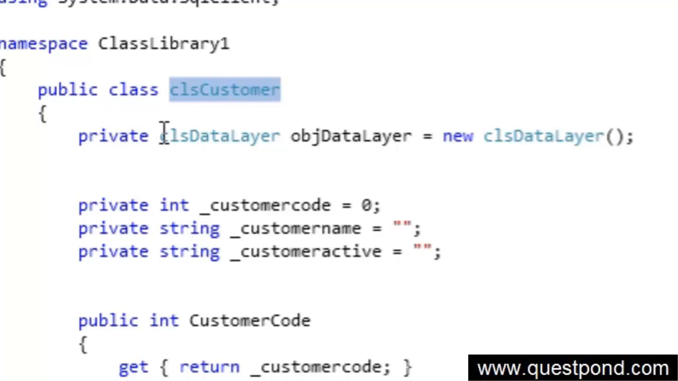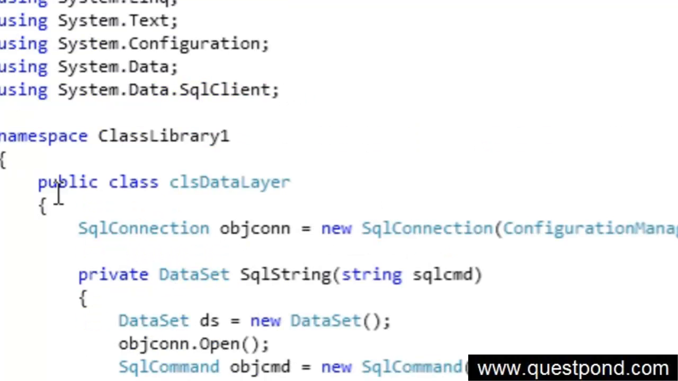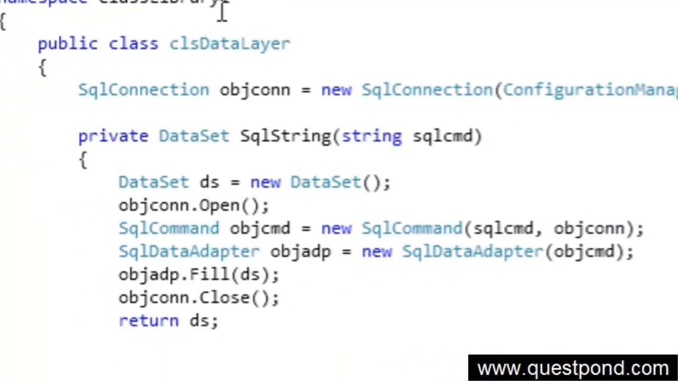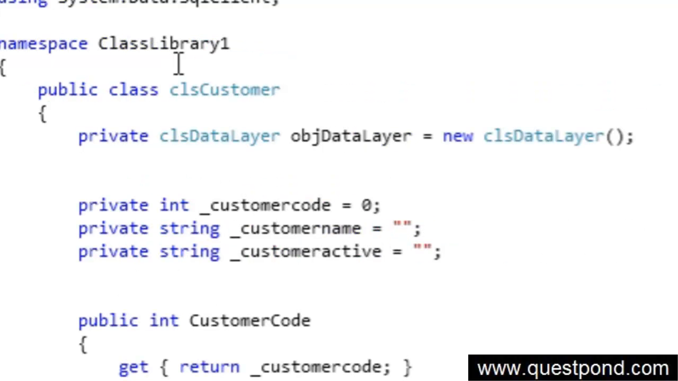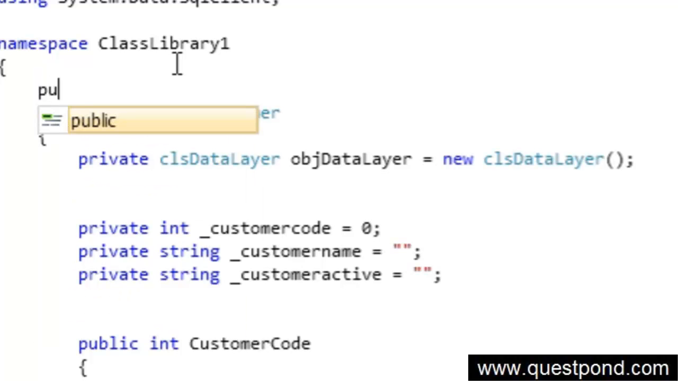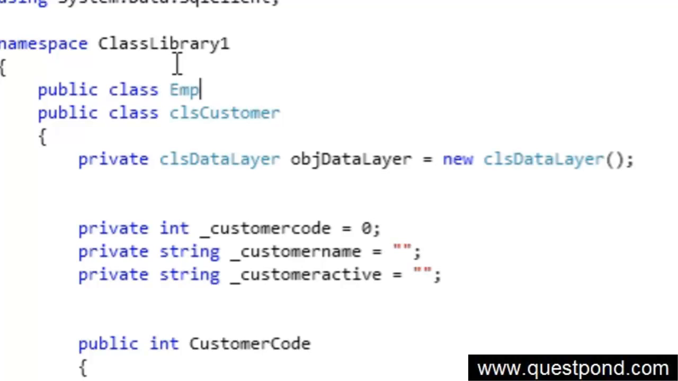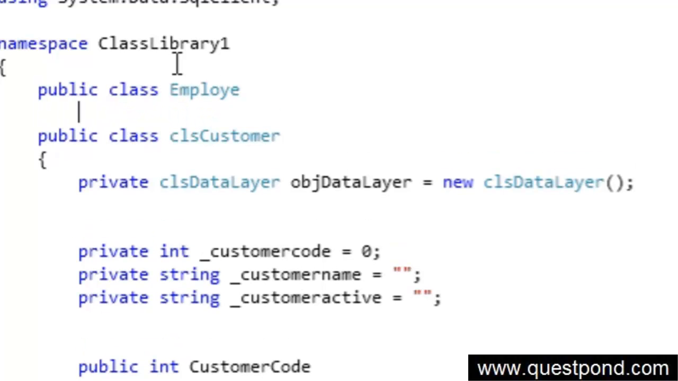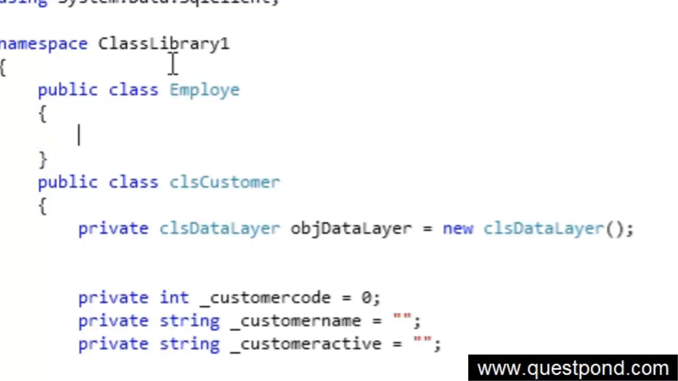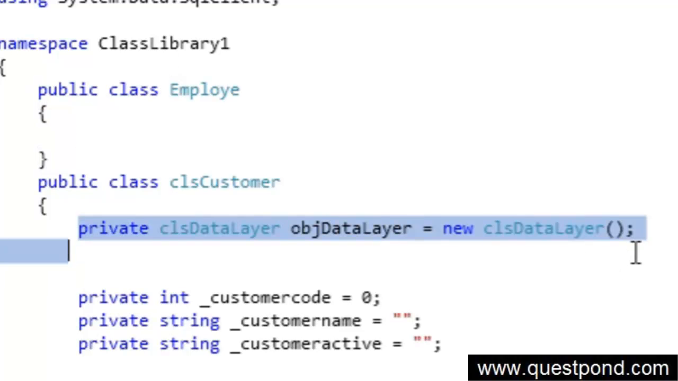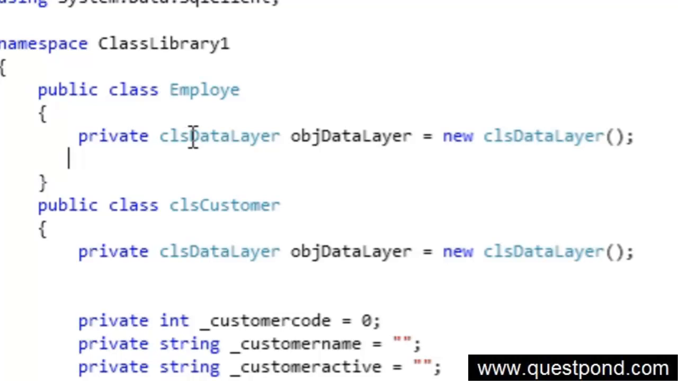Because if another class comes, like a public class employee, it can probably use the data layer class also. Both entities are isolated; they are not dependent on each other. One entity's lifetime is not dependent upon the lifetime of the other object.